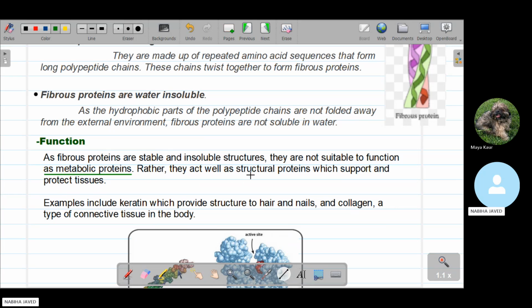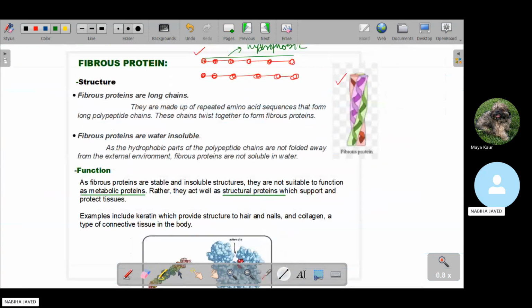Rather they act as structural proteins which support and protect the tissues. These fibrous proteins protect our hair and our nails. Examples include keratin, which provides structure to the hair and the nails, and collagen, a type of connective tissue that is present in the body. Fibrous proteins are long polypeptide chains that twist around each other.